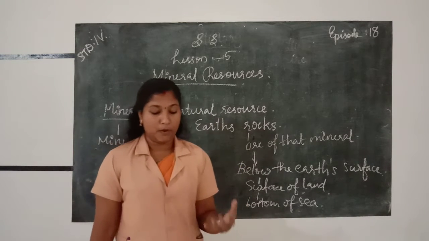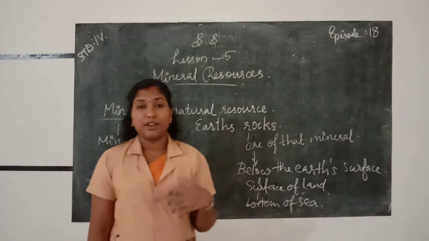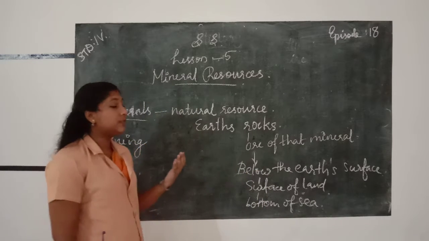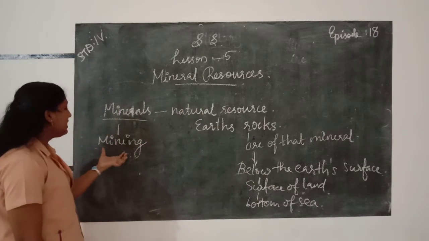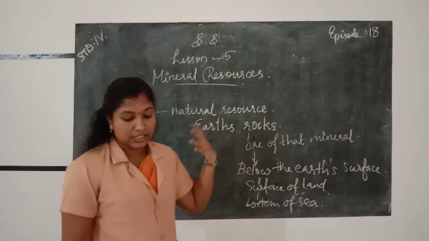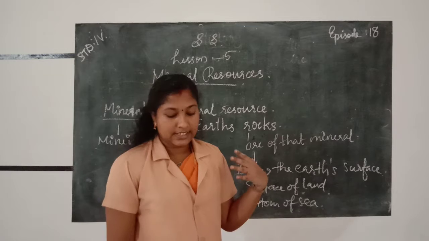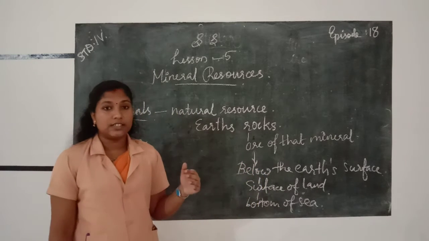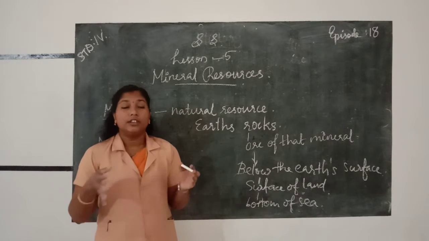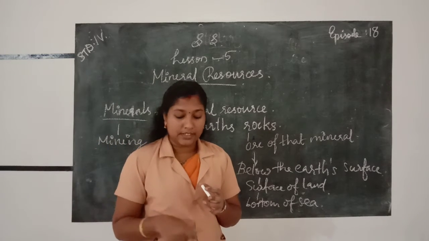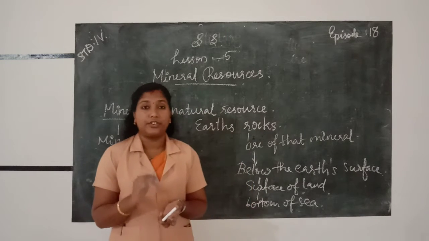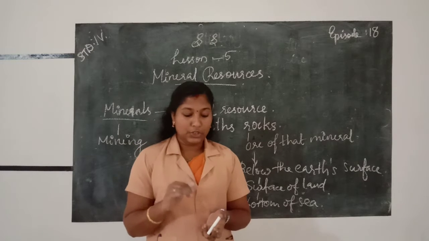Mining is the process of taking out minerals from the earth. What is mining? Mining is a process of taking out minerals from the earth. It is done by digging tunnels or pits called mines, digging tunnels or shafts called mines into the earth.